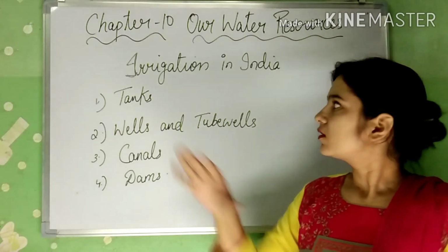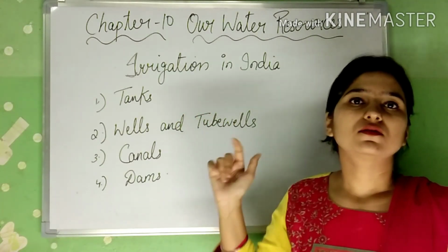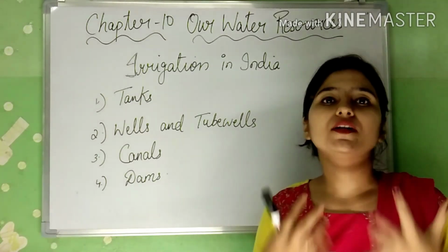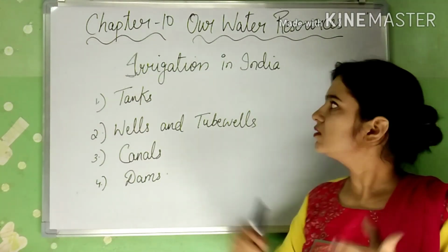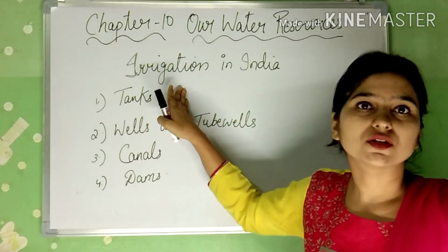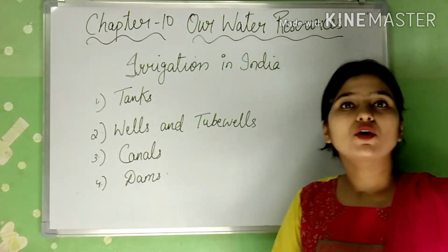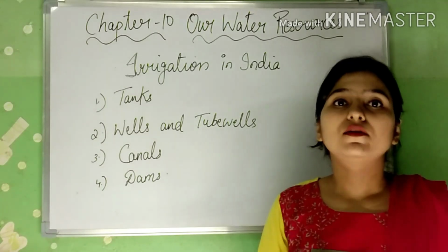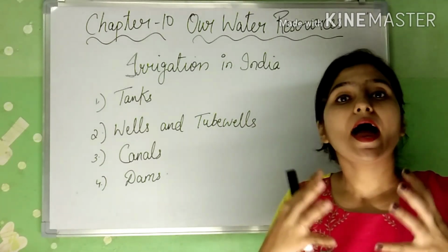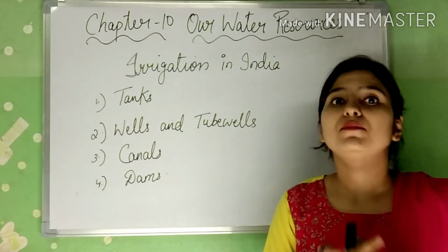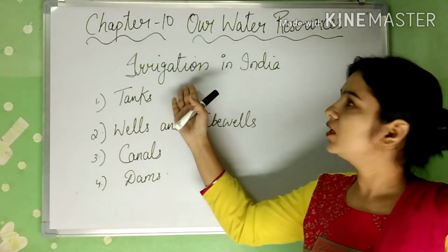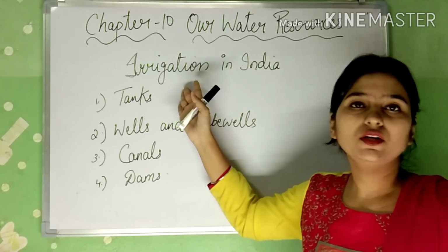See, the first topic that we are going to discuss today is irrigation in India. That means how irrigation is done in India. What is the meaning of irrigation? Irrigation means to water the plants. In our country, most of the people are involved in growing crops and they need water for the plants. Water is very essential for plants. So irrigation is required in growing plants.